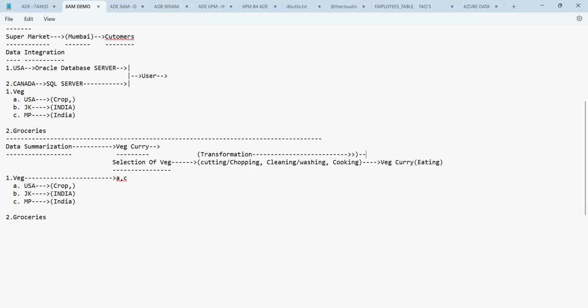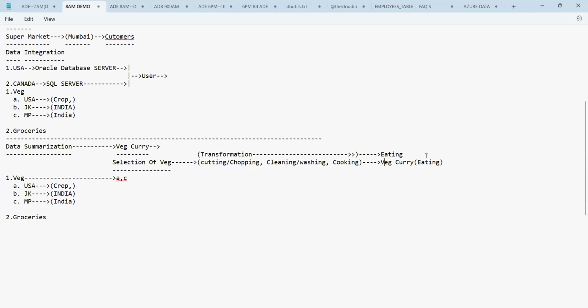And can you see here, finally, once the vegetable curry is ready, what will you do, guys? Eat the same. Am I right? Eating is the final layer. So actually, for eating purposes only, we have done all these tasks: going to the supermarket, selecting the vegetables, getting them home, and then cutting, chopping, washing, and cooking.